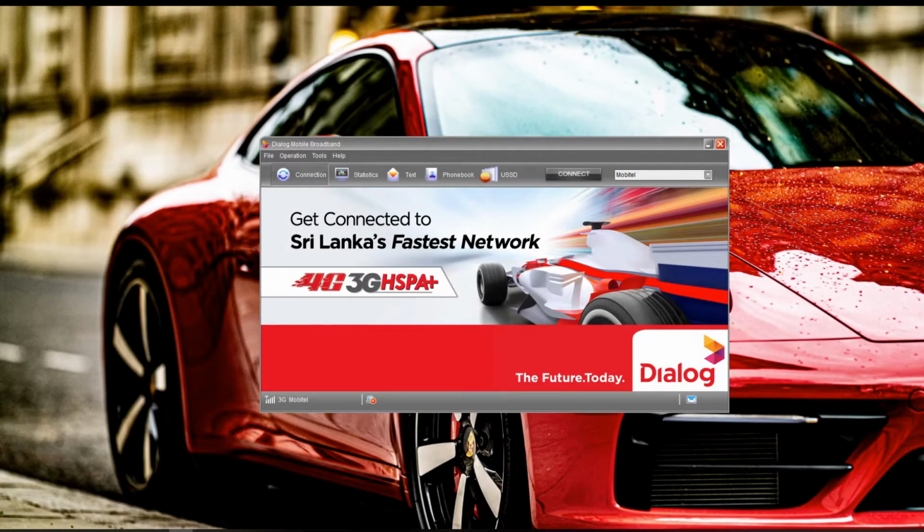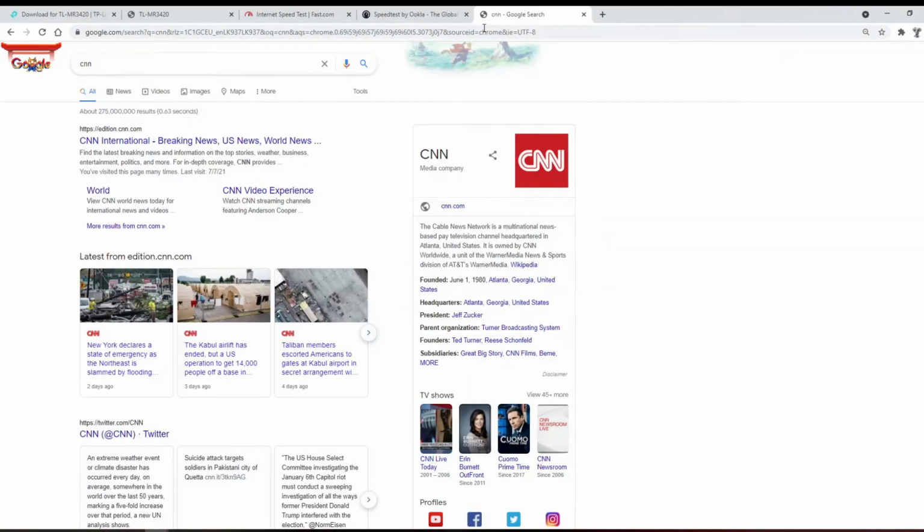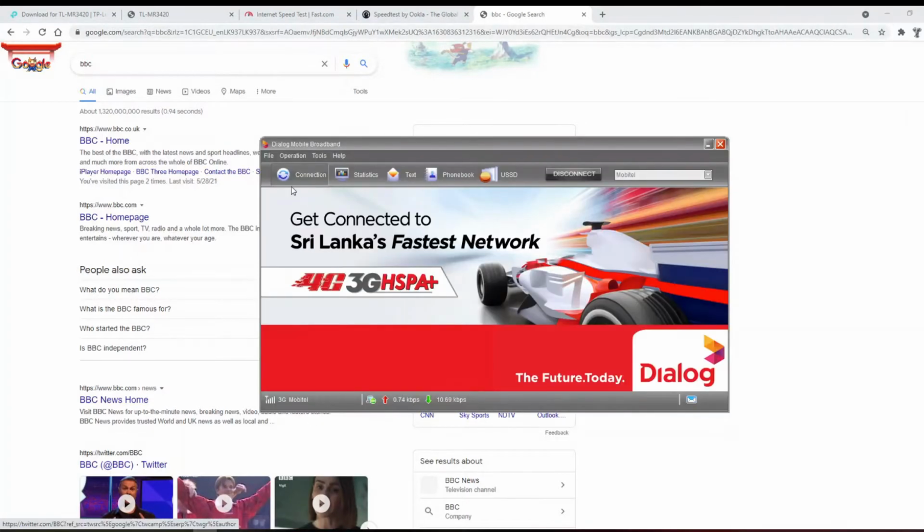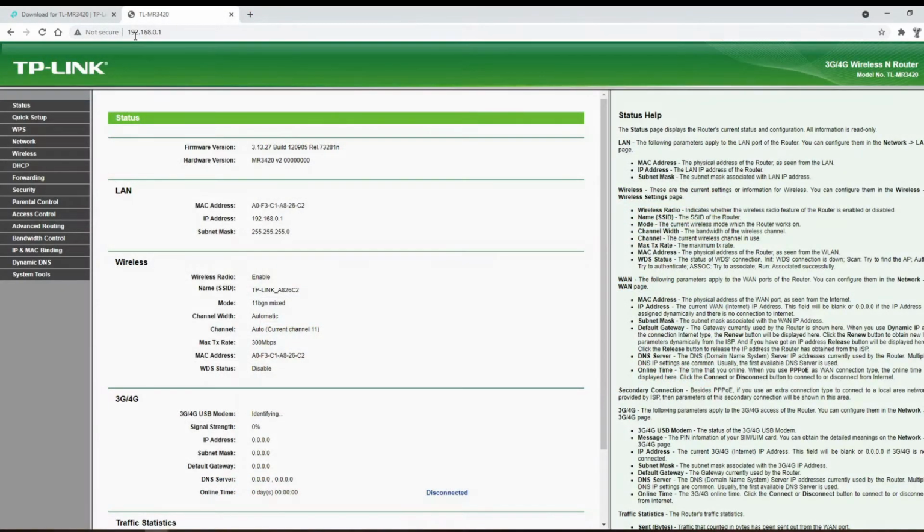Let's start. I connected this dongle to my laptop with the Mobitel SIM card. Now you can see it's connected to the internet and we can search websites. Now I'm going to connect this dongle to the TP-Link router, and log into the router using the router IP.